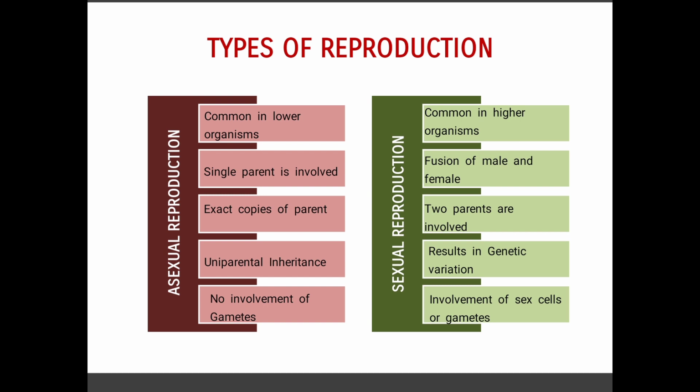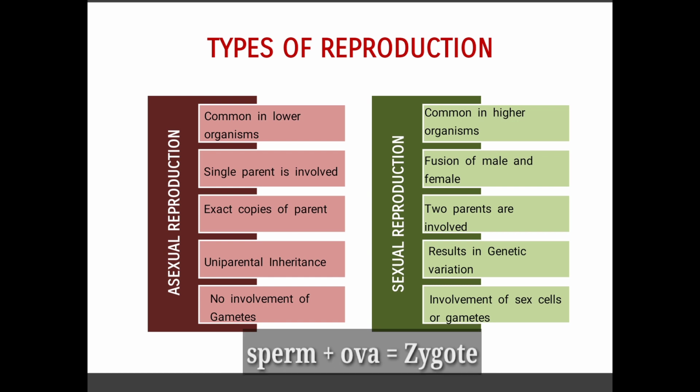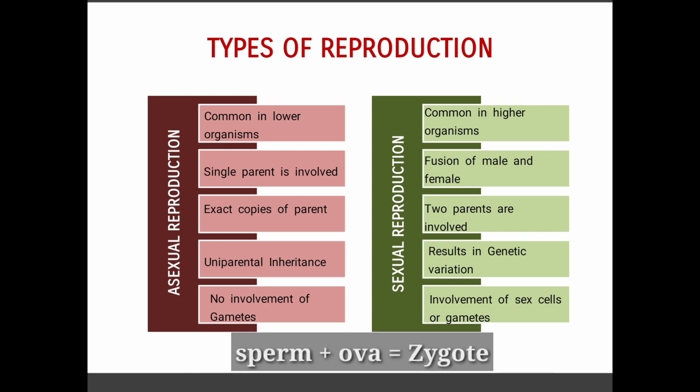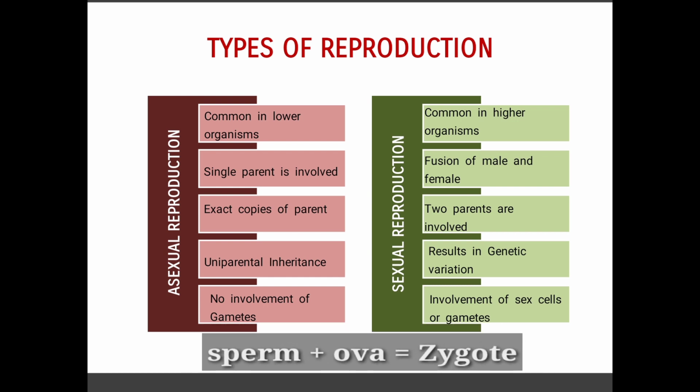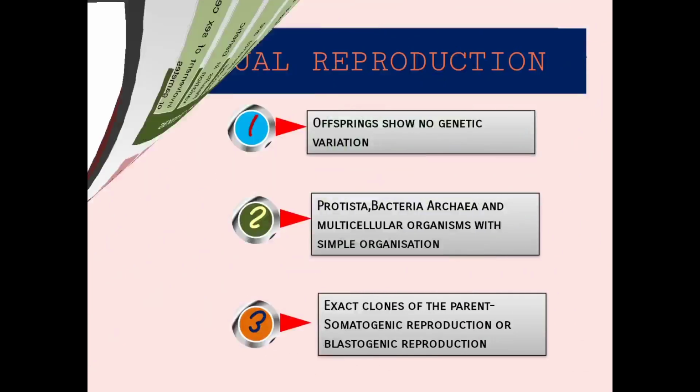And next here is the involvement of sex cells or gametes. Here the sex cells are involved. That is what we will tell as gametes. So male gamete, female gamete. Male gamete means sperm, female gamete means ovum or ova. So just a fusion of ova and sperm will result in the zygote. So here the zygote will have the genetic variation. So this is what about the types of reproduction, right?